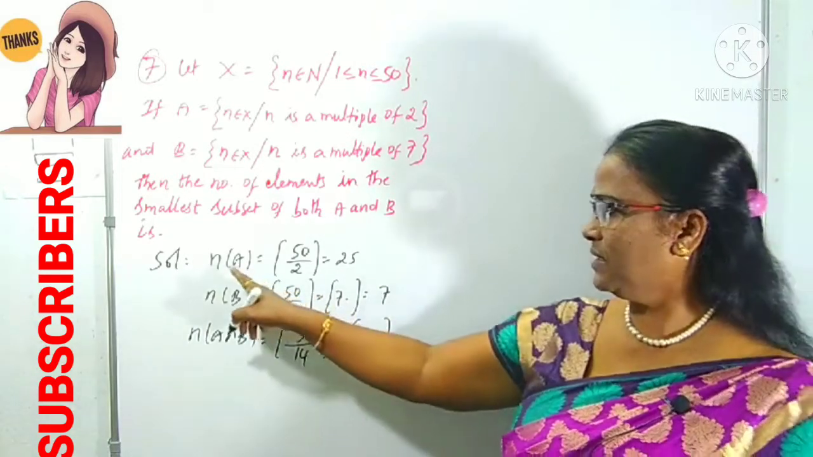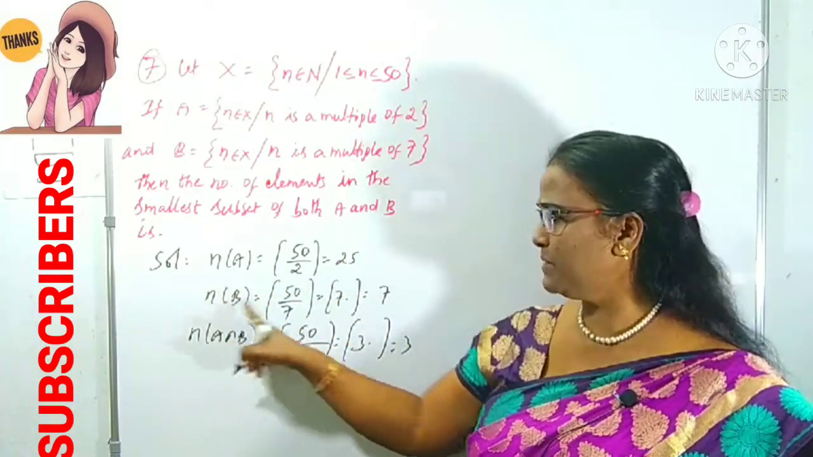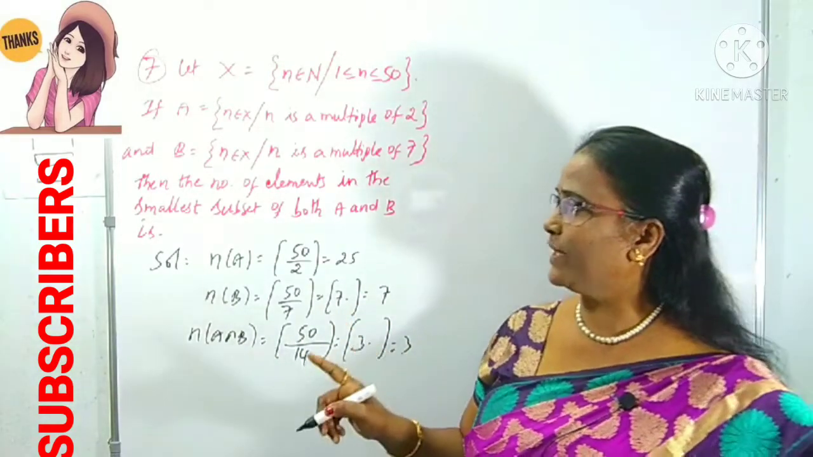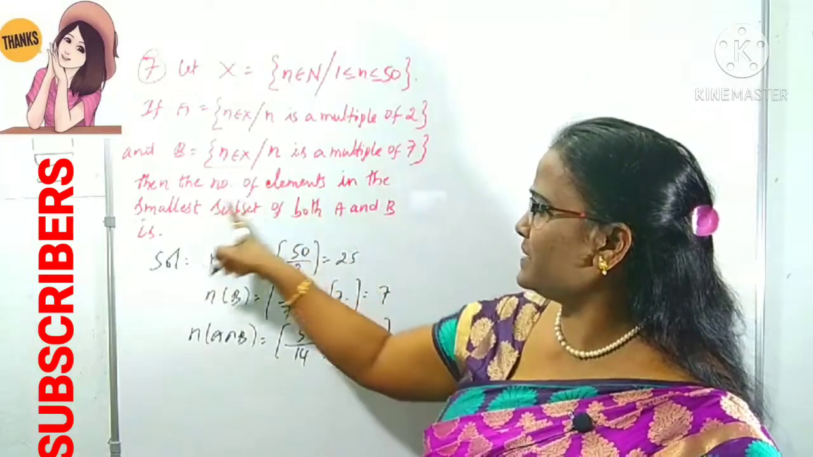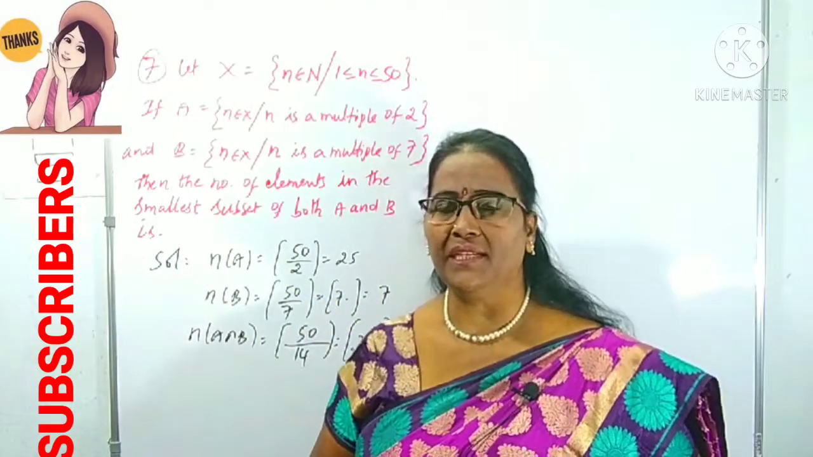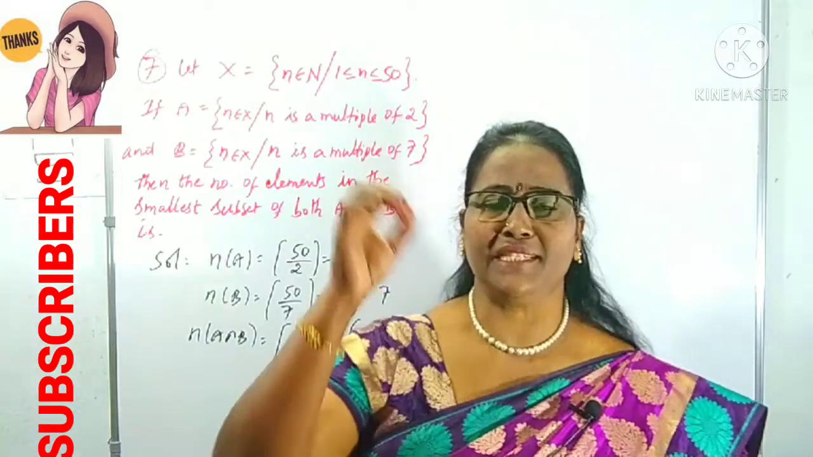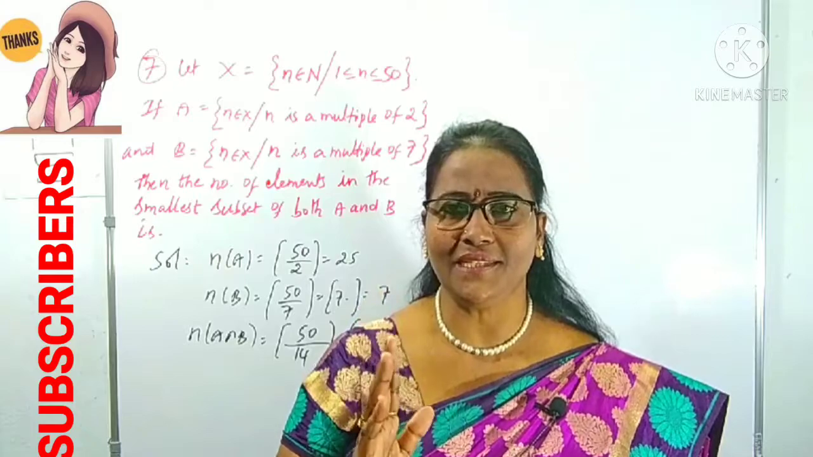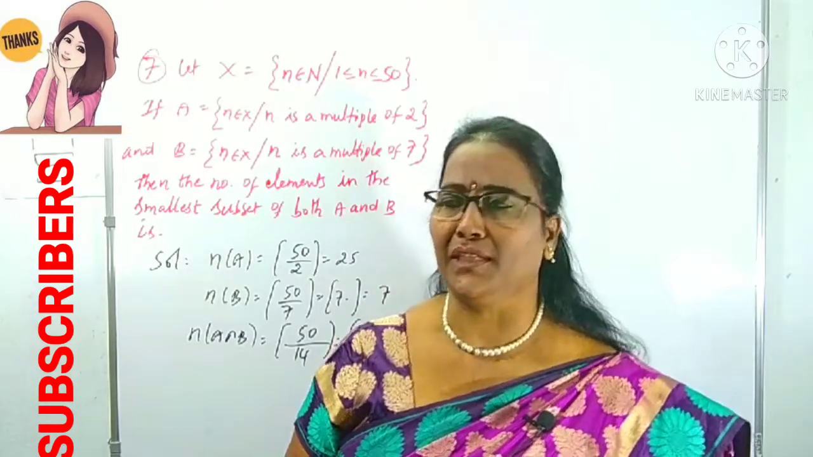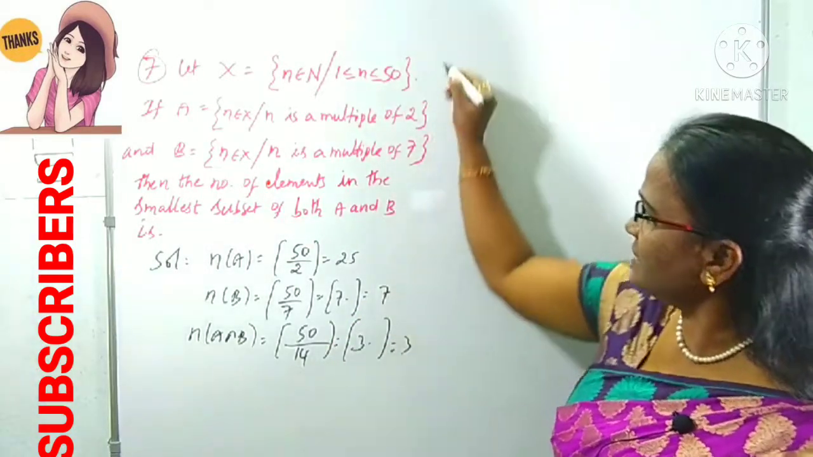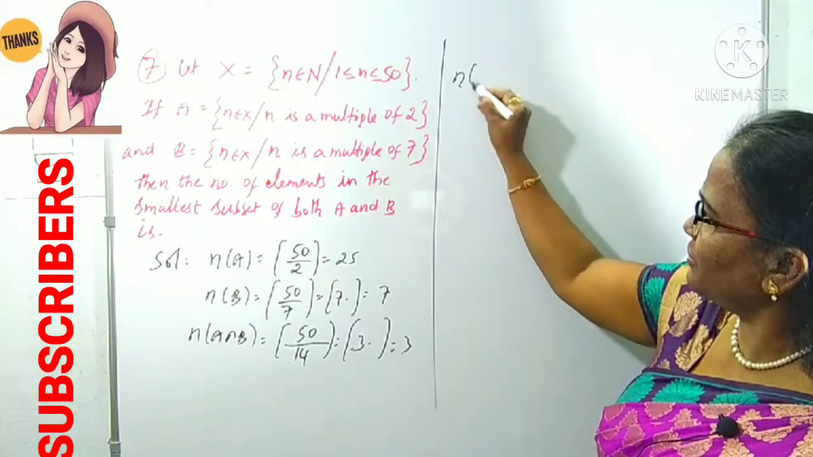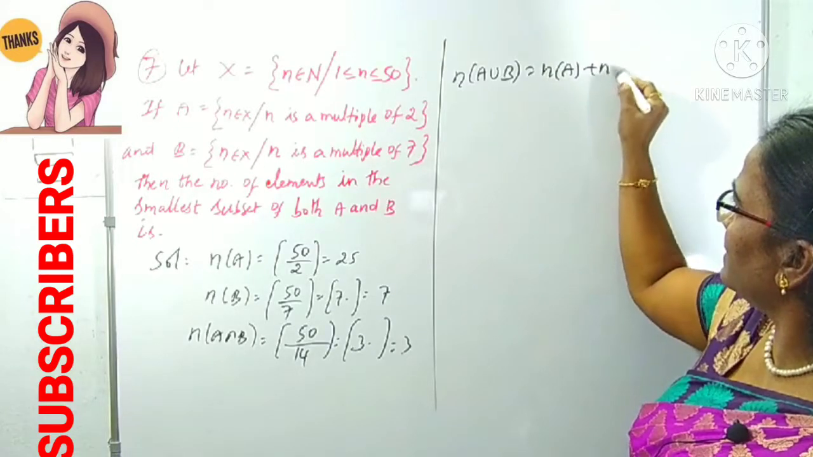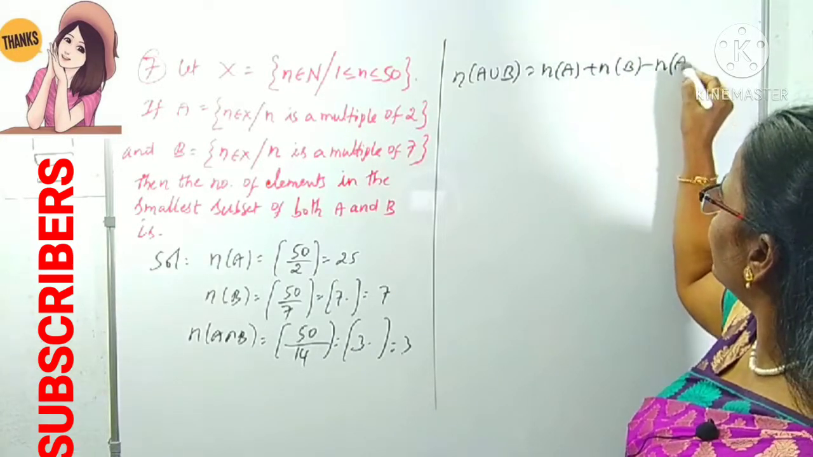You now know how many elements are in set A, in set B, and in A intersection B. Now what is he asking? The number of elements in the smallest subset of both A and B. Smallest subset indirectly means at least one of A and B, at least in the sense of union. What is asked is the number of elements in A union B, which is N of A plus N of B minus N of A intersection B.